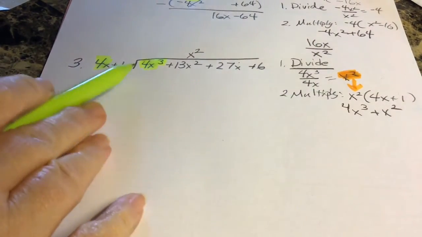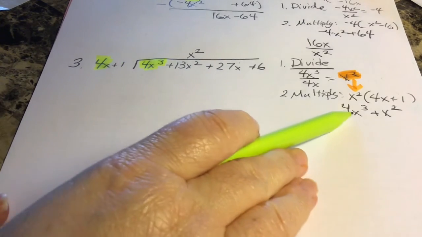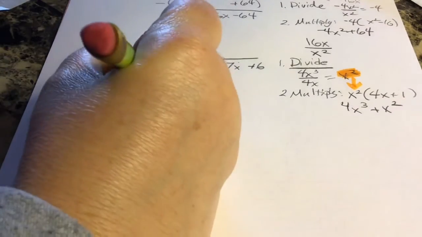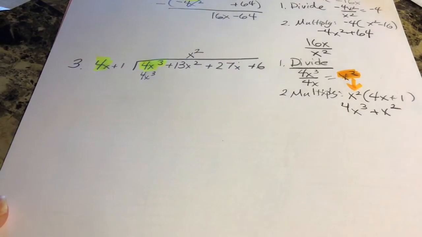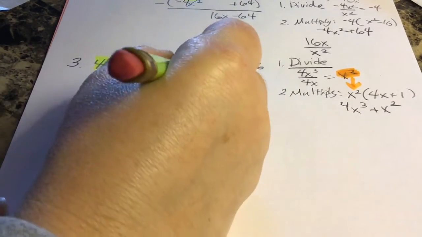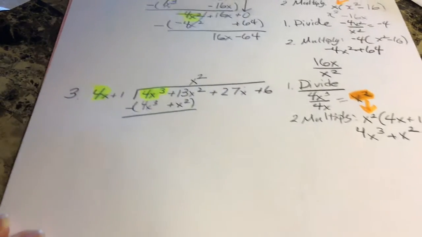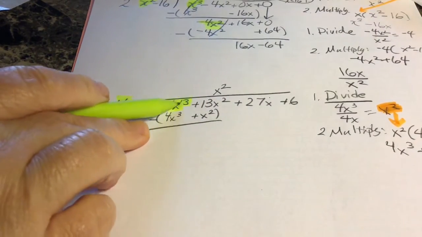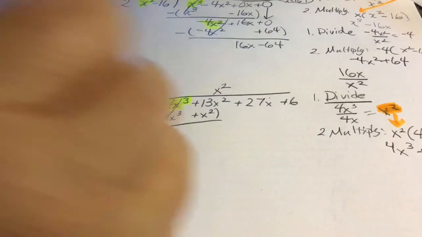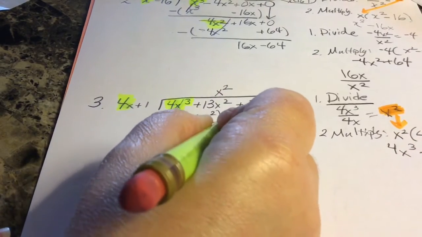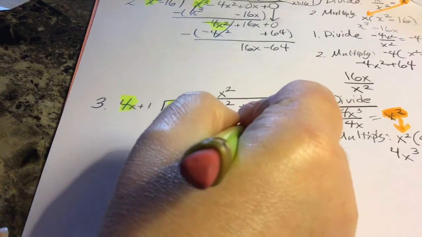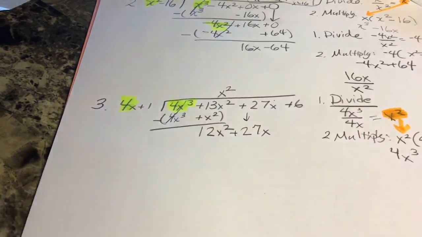Then step 2 and step 3 is always done over here with your problem. Step 2 is to write your like terms under their like terms. So write 4x cubed under its like term of the dividend and x squared under its like term, and then subtract those from their like terms. So 4x cubed minus 4x cubed, if you've done it correctly, that will always go away. 13x squared minus 1x squared is 12x squared. So that's step 3. Step 4, bring down the next term. So bring down plus 27x and start all over again.